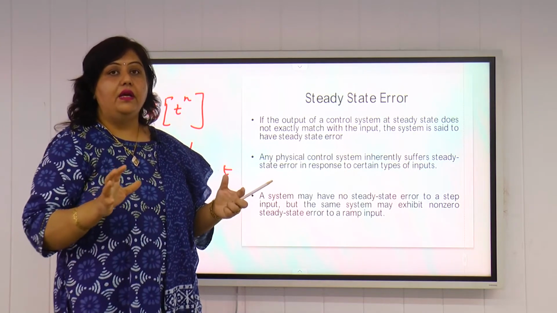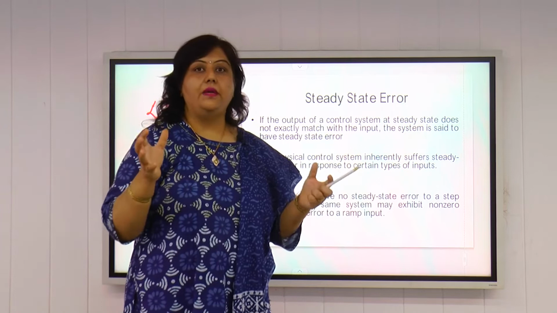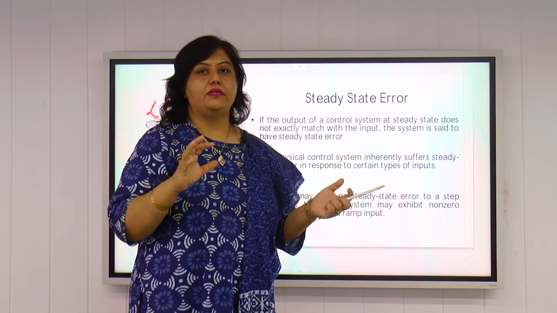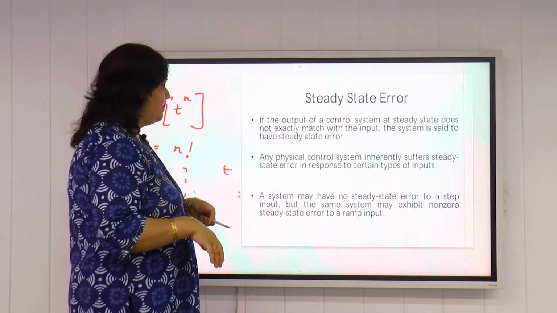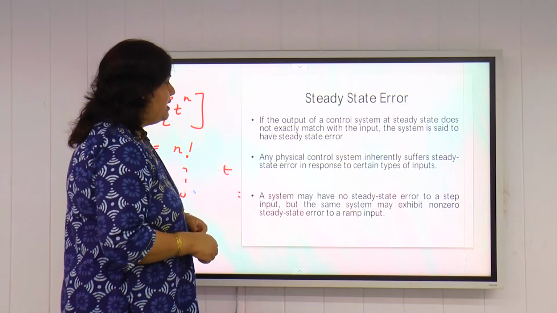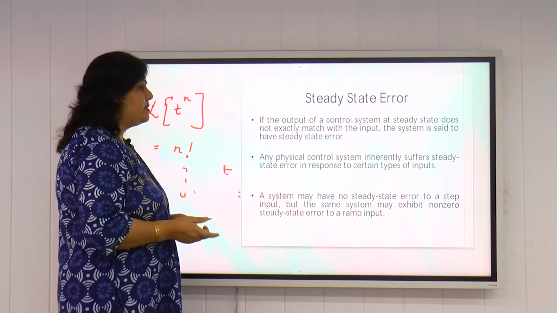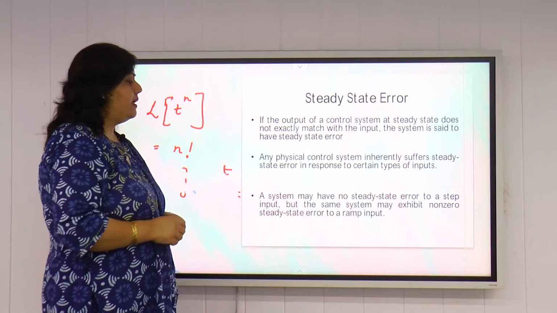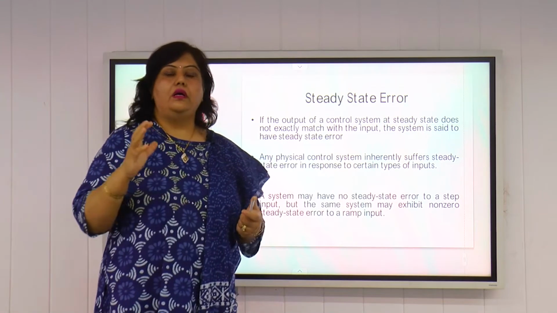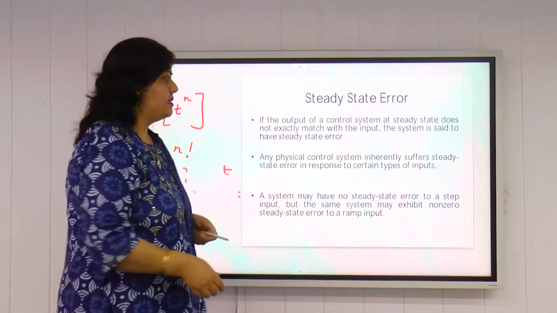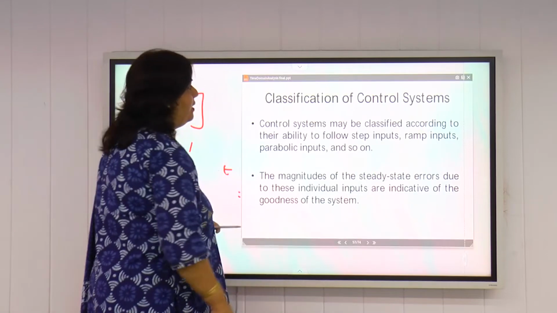Now we will define another term here, that is type of control system. Firstly we discussed the order of the control system. Now we will discuss the type of the control system. A system may have no steady state error to a step input, but the same system may exhibit non-zero steady state error to a ramp input. So how systems of different types behave to different types of input, that we will discuss, and what will be the steady state error in all cases.